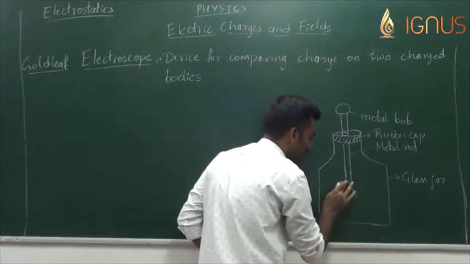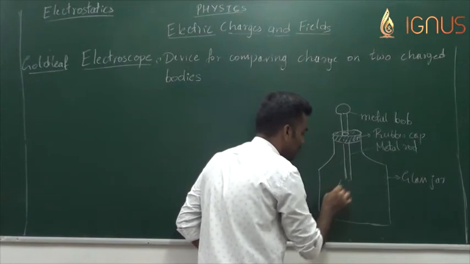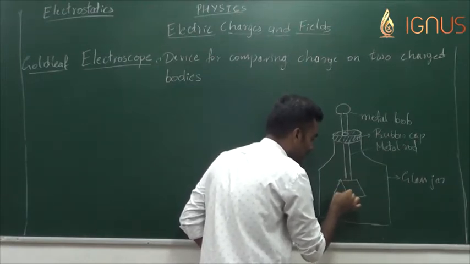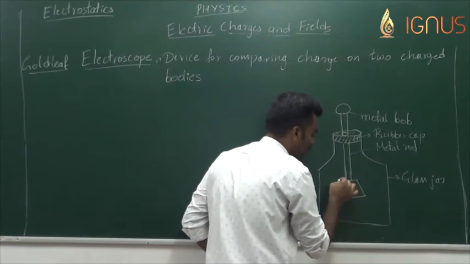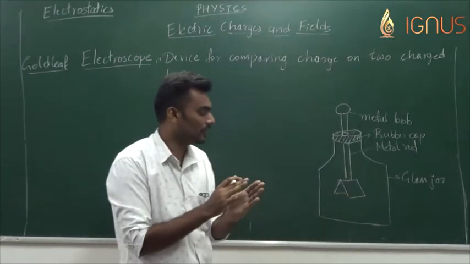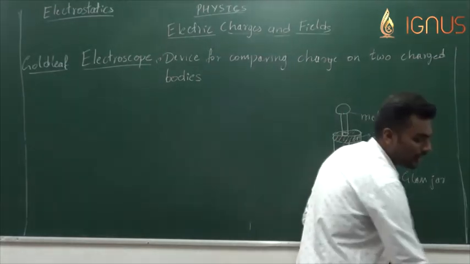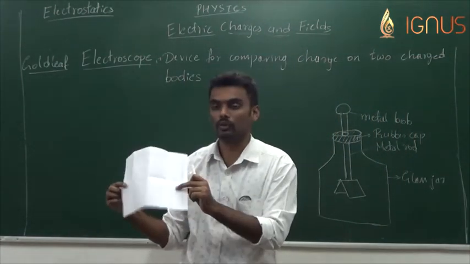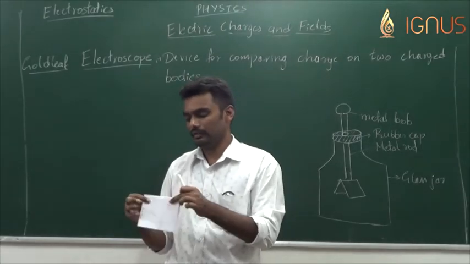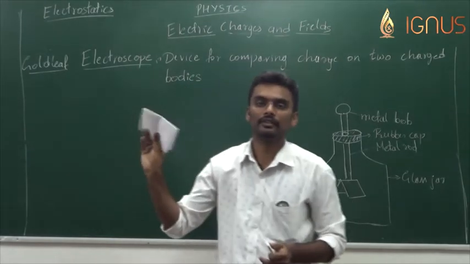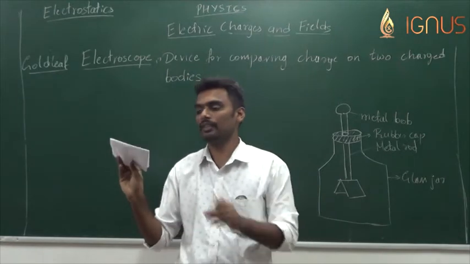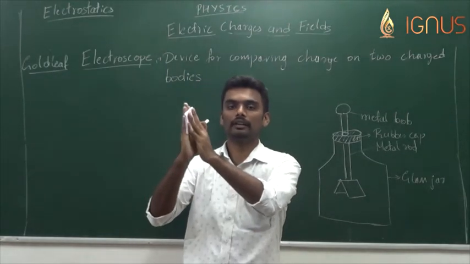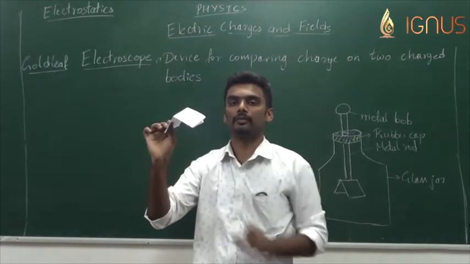What do you mean by gold leaf? It's a sheet of gold, say in rectangular shape, folded in the middle. Assuming that this is the sheet of gold, say of this much, if this is the gold sheet that I have chosen, then this gold sheet is folded in the middle like this to make this shape.